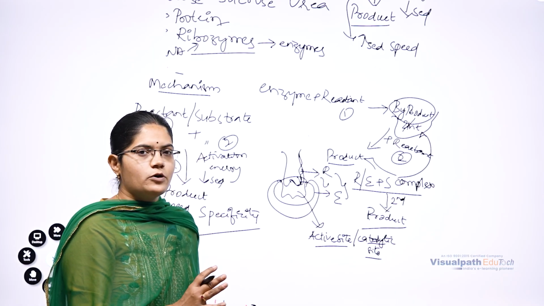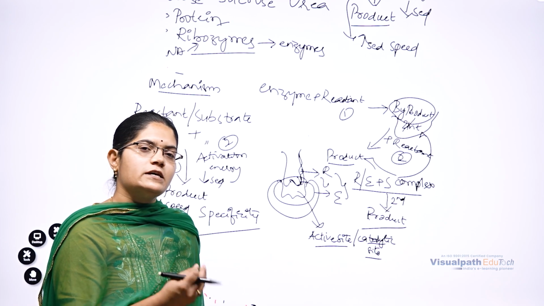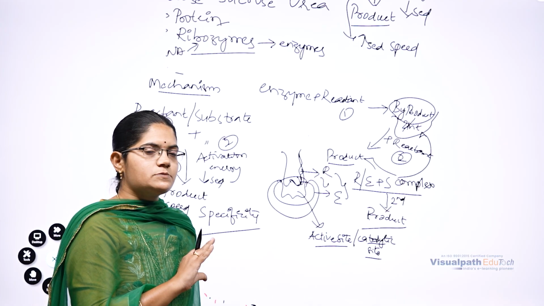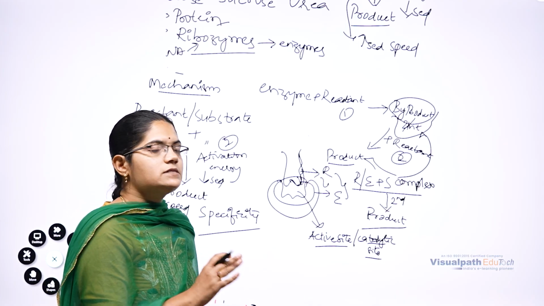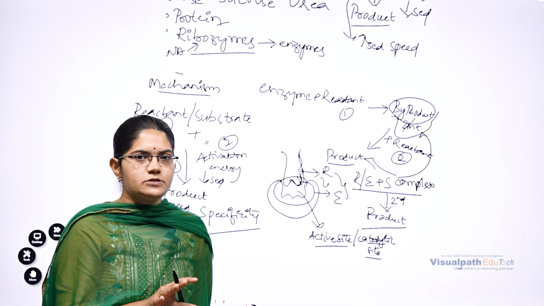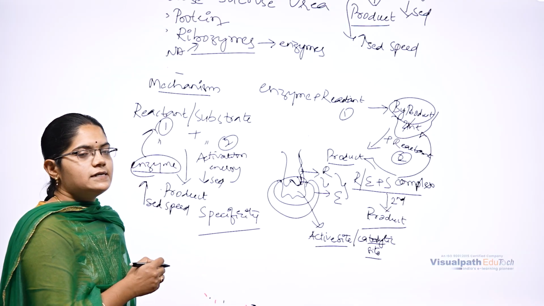So overall, specificity is termed the molecular identification process by an enzyme to find a substrate and attract it towards itself. That nature we call specificity.